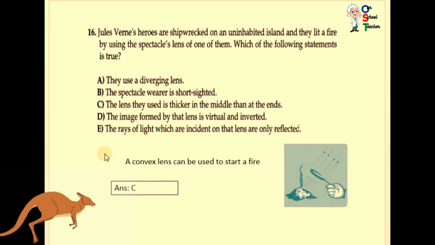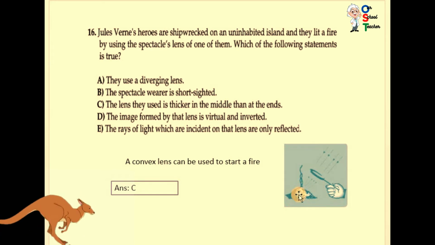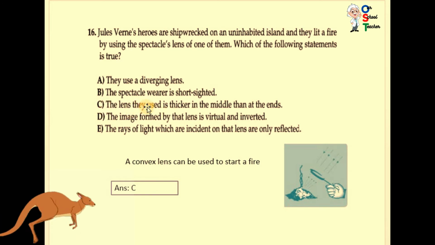cannot be used. The rays of light which are incident on that lens are only reflected when they absorb. Just because of absorption, they transfer this heat to these pieces. So they make fire. So C is correct. By using this lens, they are able to make fire. And you have used this lens to make fire as well.